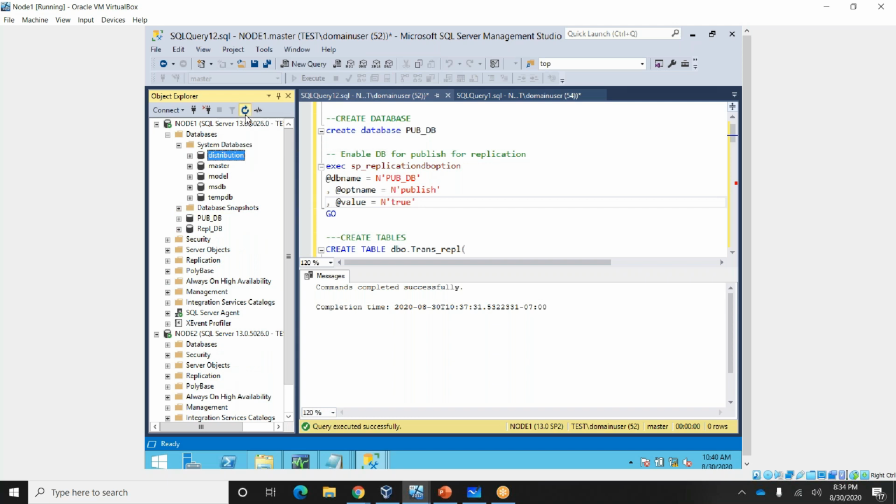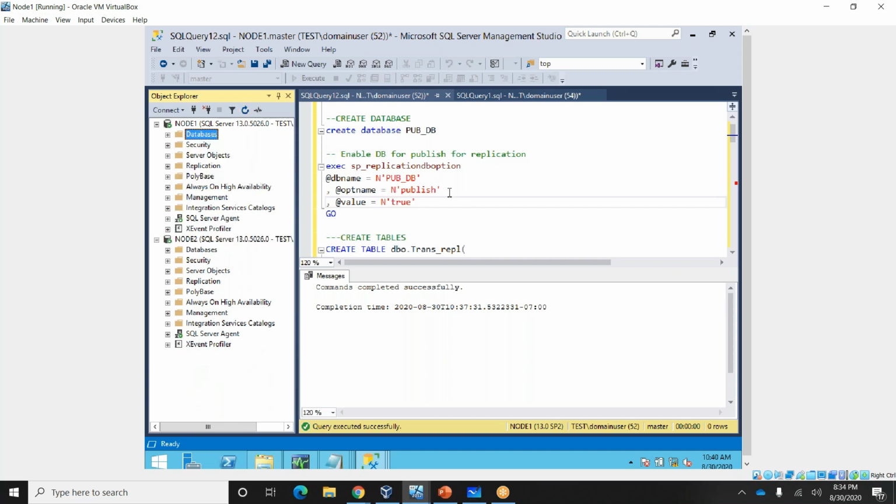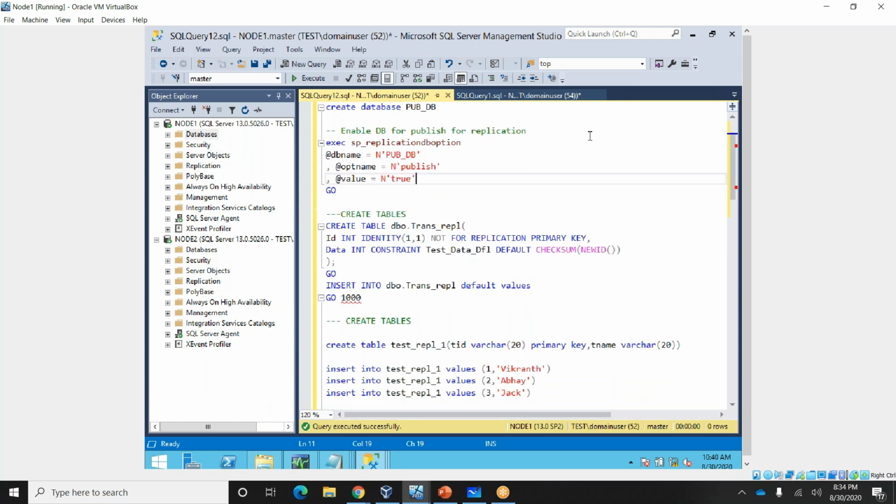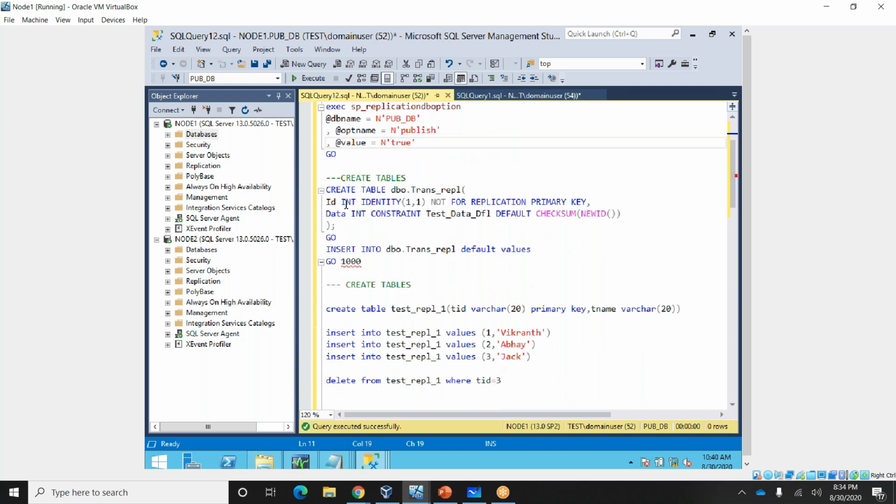Now I'll create a couple of tables in this PubDB database. Let me create one table, tran ripple, and insert some data as well.